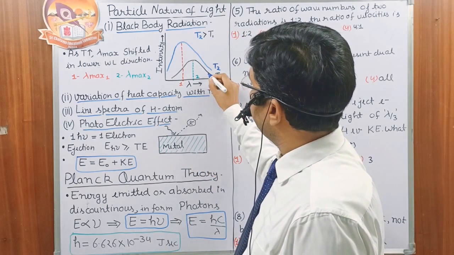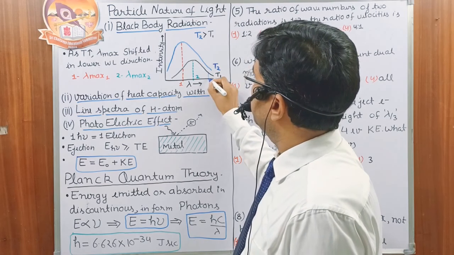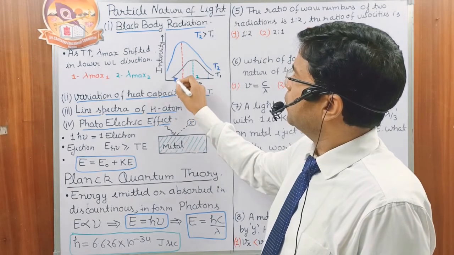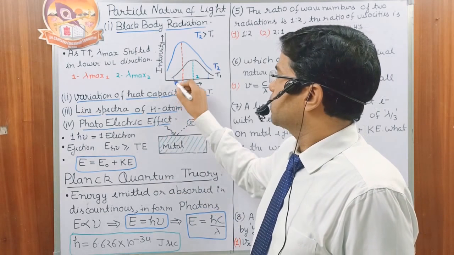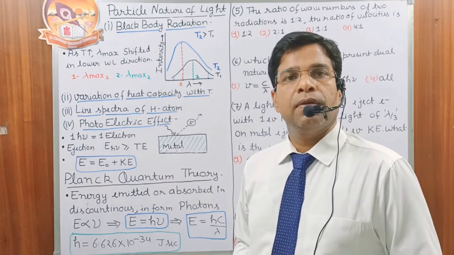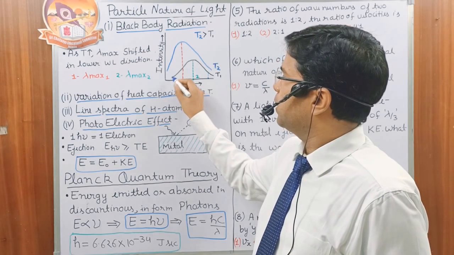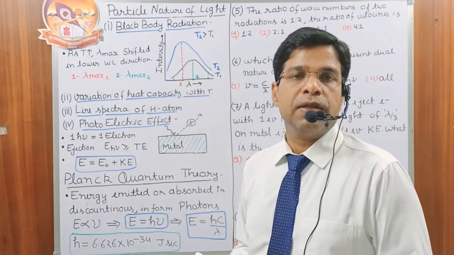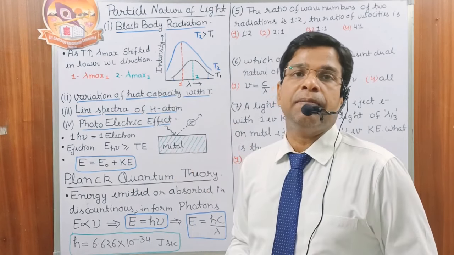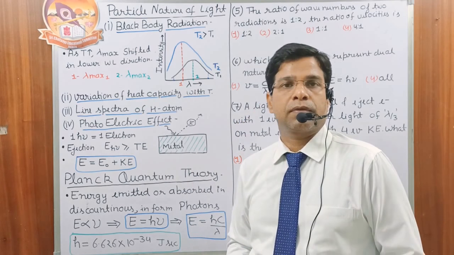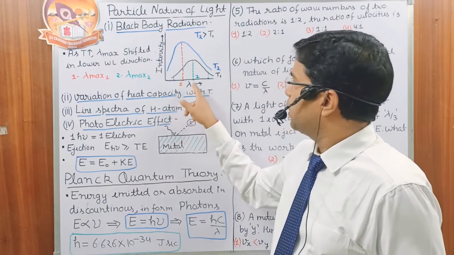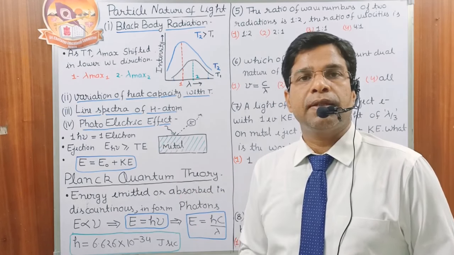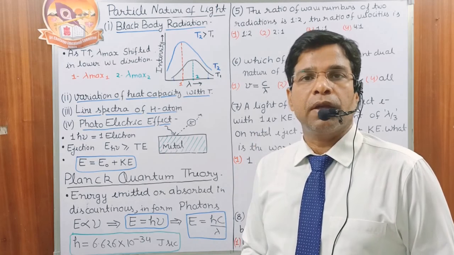We have some light whose wavelength is very high, energy is very less, and also some light whose wavelength is very less and intensity is also very less. If wavelength is very less, then energy is very high. But for every temperature, we have a particular wavelength, which is represented by lambda max. Lambda max is the wavelength whose intensity is maximum at that particular temperature.